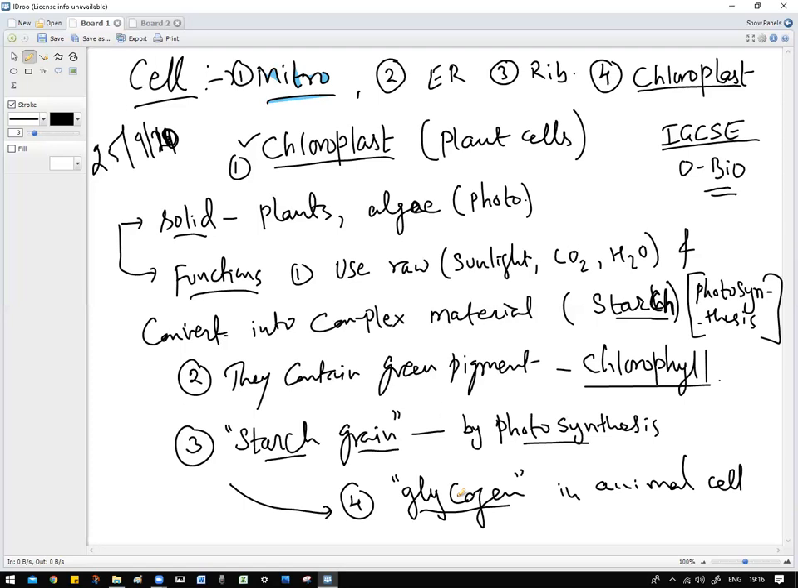So what's the function of glycogen in a plant? They are not present in a plant. They are only present in animal cells, Sujay. It's mentioned here, glycogen in animal cell. Like plants store starch during photosynthesis, in the same way animal cells also store a material called glycogen. Plants are storing starch and we are storing glycogen. That is the comparison I'm telling you.